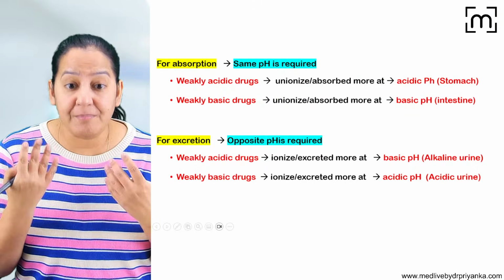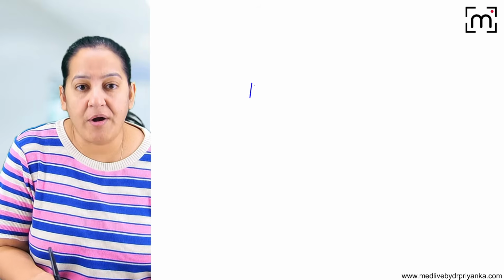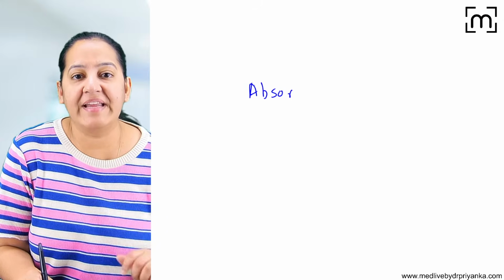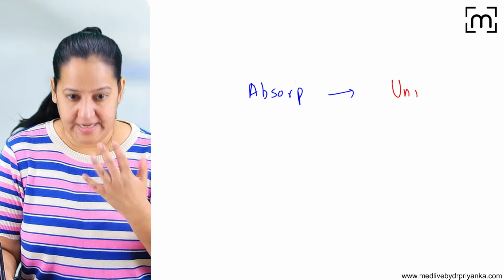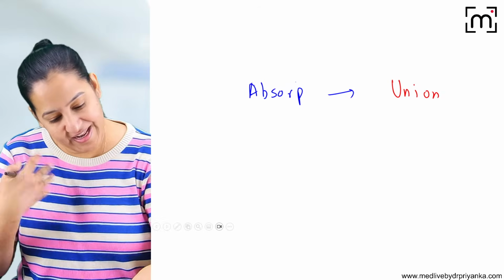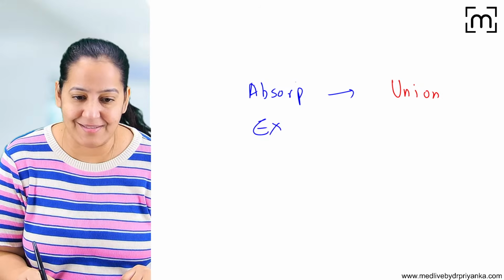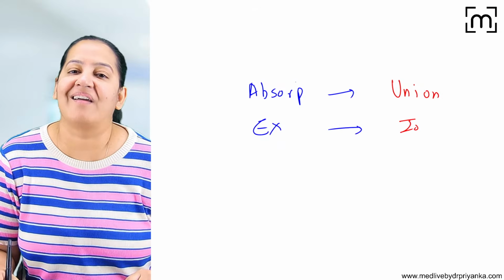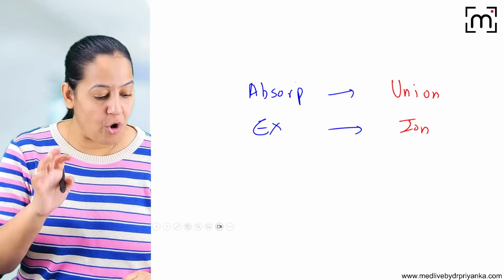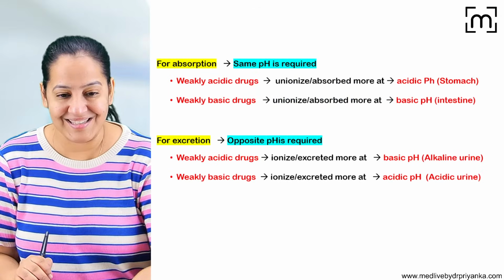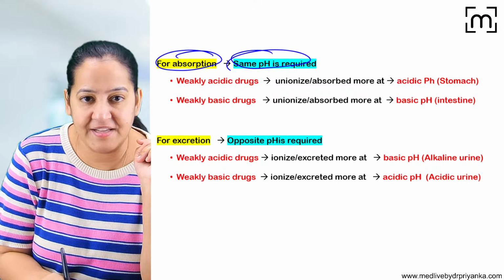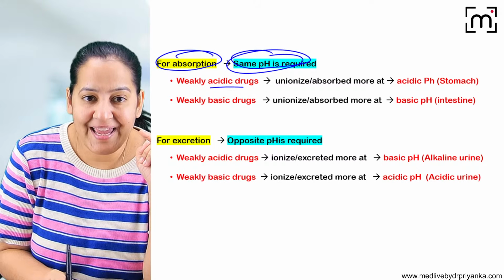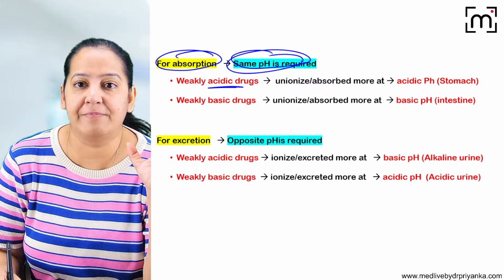Now, if we talk in terms of ions, learn another golden rule. The body absorbs or retains the unionized form. The body likes the unionized, the complete form, and retains it. The body excretes the charged form. The body doesn't like charges, it excretes the ions. The ionized form is excreted. So let's talk about the same concept in terms of ions. In terms of ions, can we talk about ionized and unionized forms? For absorption, same pH is required. We all know that. So basically, acidic drugs are absorbed in acidic pH.